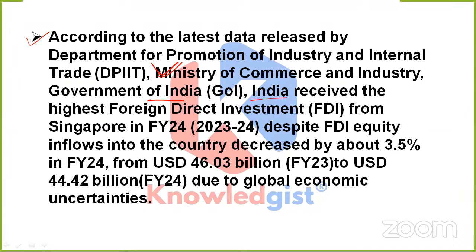So according to this, India received the highest FDI from Singapore in financial year 23. Despite this, FDI equity inflows into the country decreased by about 3.5% in financial year 24, from USD 46.03 billion to USD 44.42 billion, and it is due to global economic uncertainties.